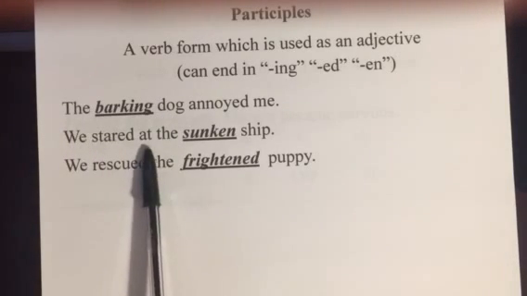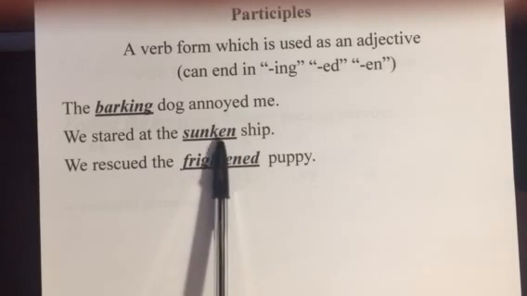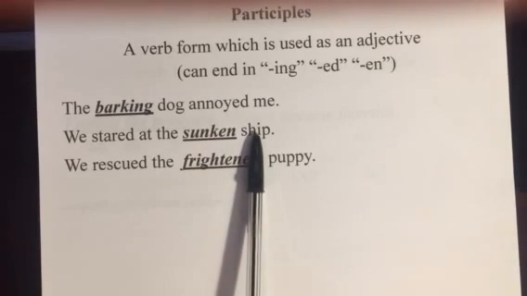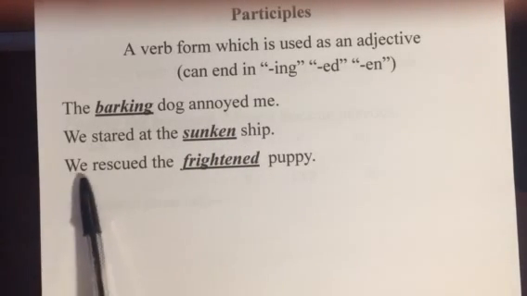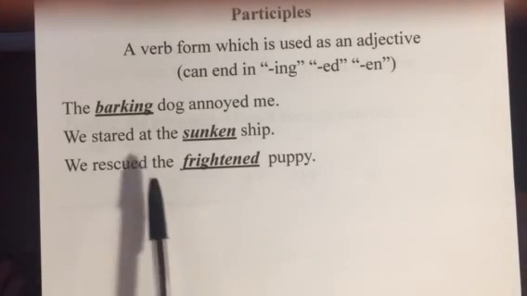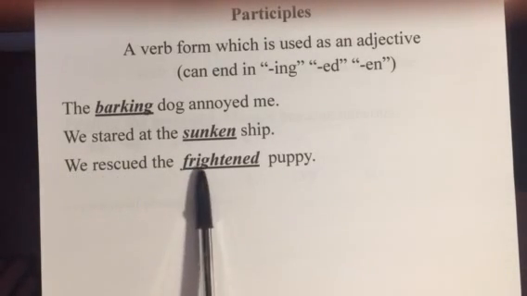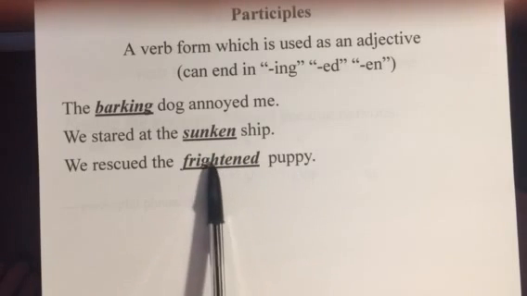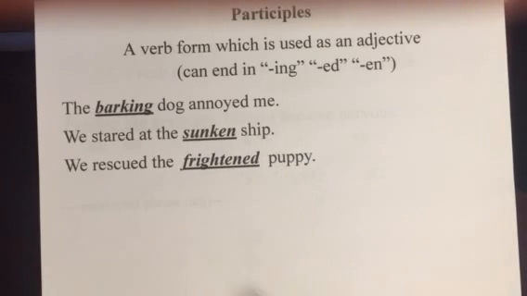Here we stared at the sunken ship. Sunken modifies ship, therefore it's an adjective. And an ed ending, you think, oh, ed ending, we must have a verb. But here in this sentence, we rescued the frightened puppy. Frightened isn't a verb. Frightened is an adjective that's modifying the noun puppy.